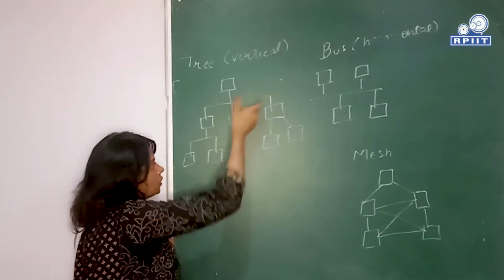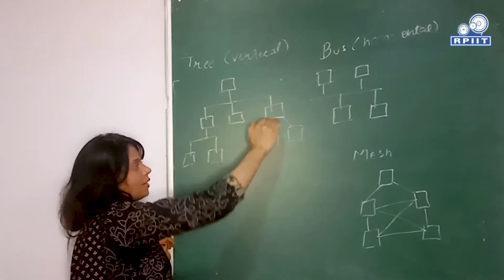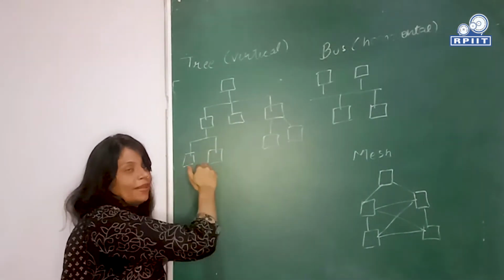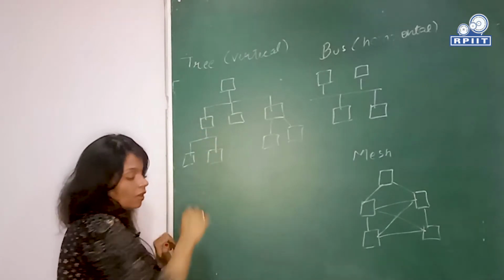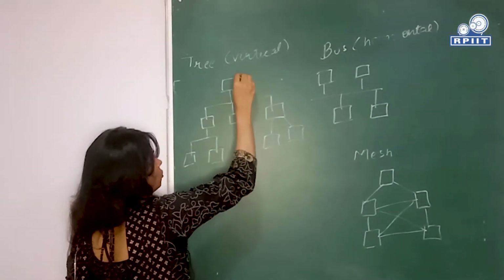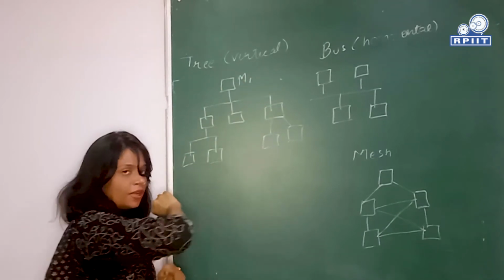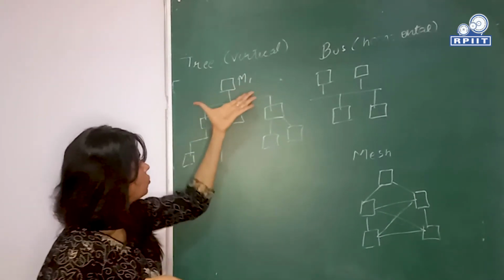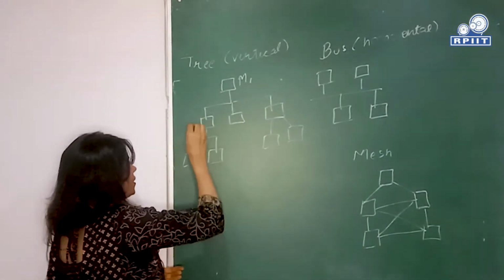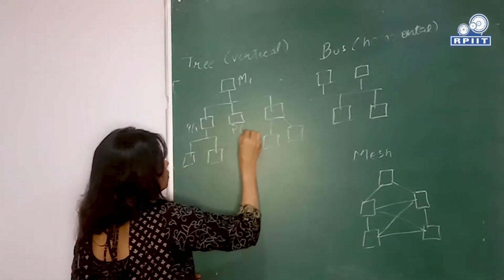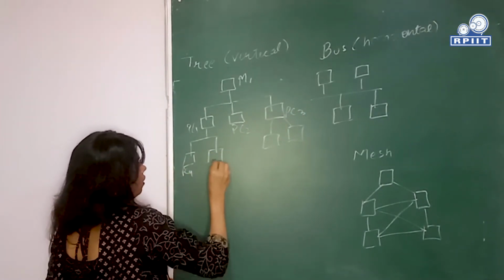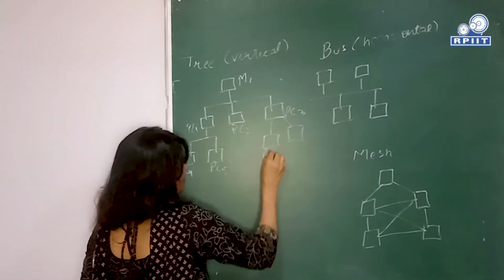Like we have the nodes that are connected at different levels, and the nodes at the lowest level are controlled by the nodes at the highest level. Like this is the mainframe computer that is going to control all the information that flows along the network. This is PC1, this is PC2, PC3, 4, 5, 6 and 7.